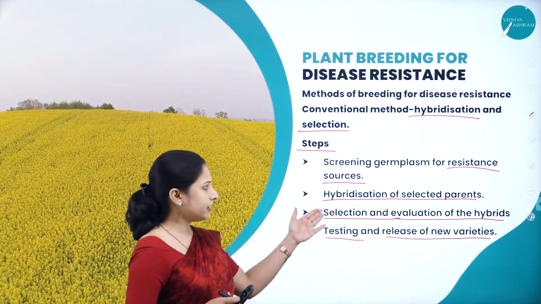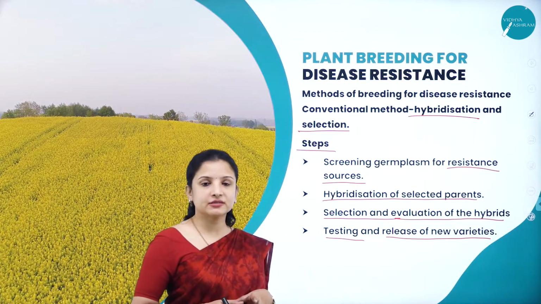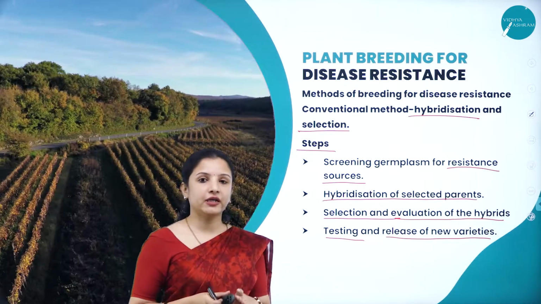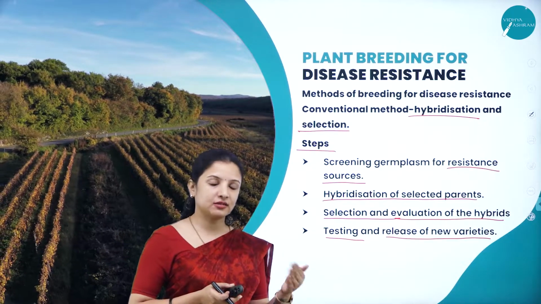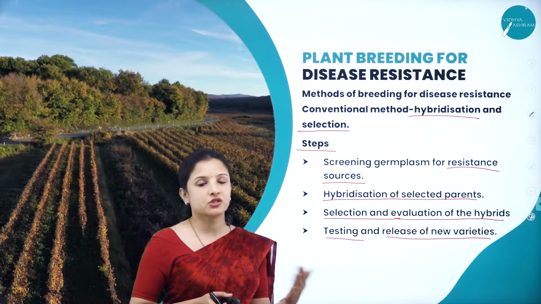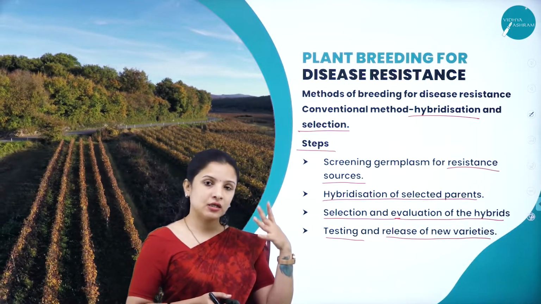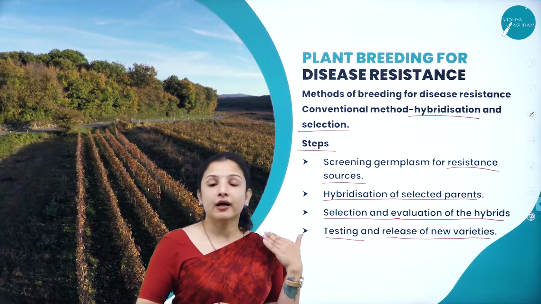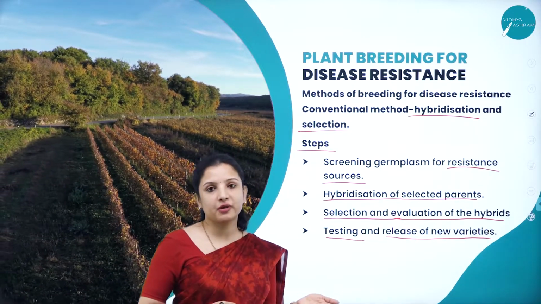Soon after a hybrid is created, you cannot release the new variety. You have to take it to the field. You have to test it for a few generations, maybe around 4 to 6 generations, in the institute's field or the fields where the research experiment is going on.